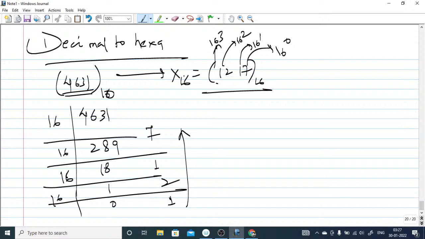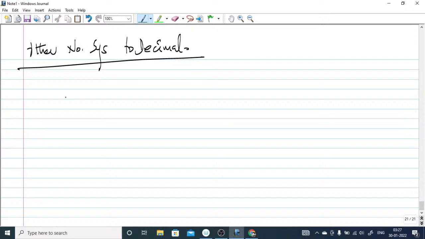So other number system to decimal, if I see other number system to decimal, right? You have to just brush up the concept based on this session. Okay, I'm not here to touch everything deeply, but to give you a quick revision for scoring 8 marks, right?